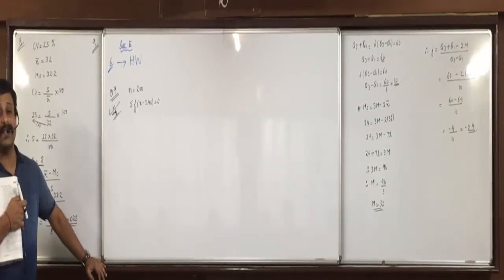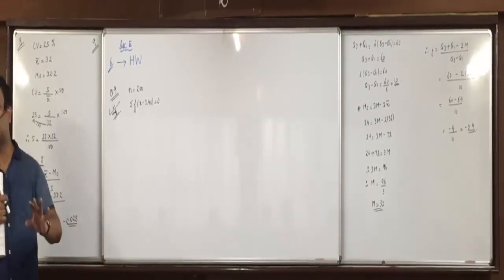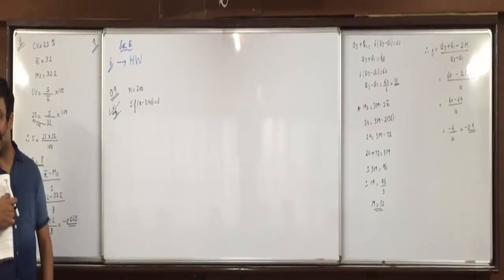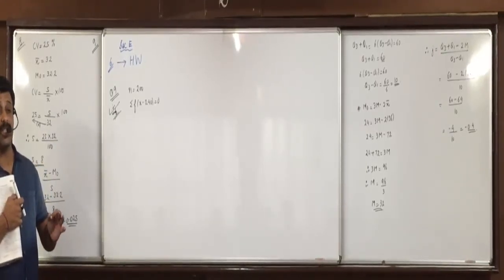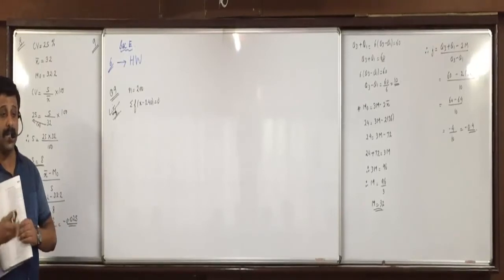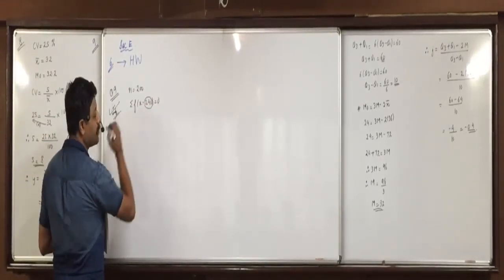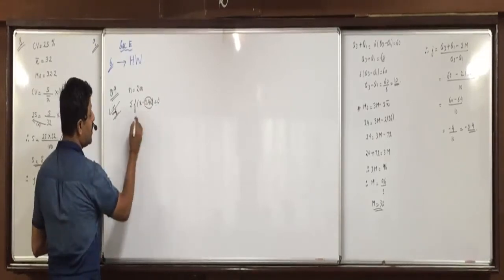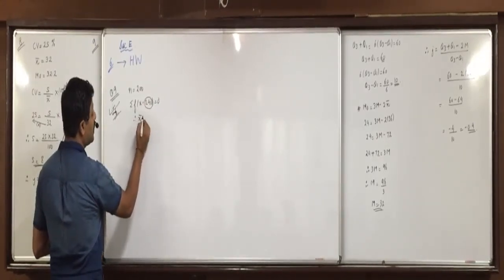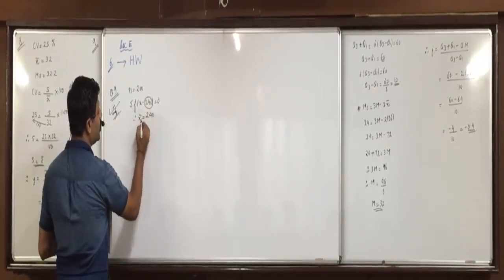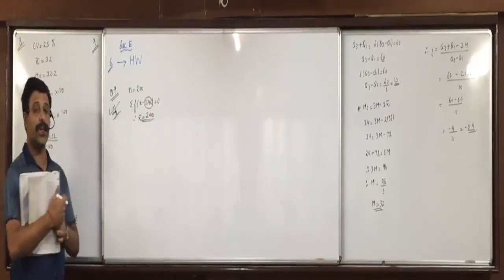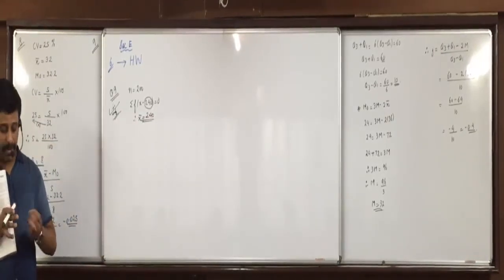We studied a property: sigma x minus x bar is always 0. Sum of deviation of all observations from arithmetic mean is always 0. If this is coming to 0, this is x bar. This is given as equal to 0, means x bar is 240. In chapter 3 we studied this property.